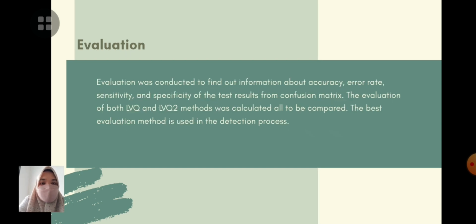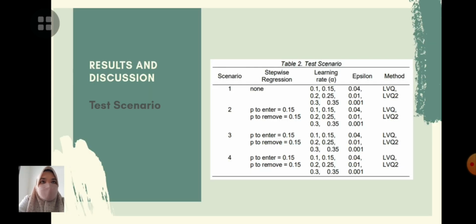And then evaluation. Evaluation was conducted to find out information about accuracy, error rate, sensitivity, and specificity of the test result from the confusion matrix. The evaluation of both LVQ and LVQ2 methods was calculated, all to be compared. The best evaluation method is used in the detection process. The scenario aims to test the level of accuracy, error, sensitivity, and specificity of the LVQ and LVQ2 neural network.